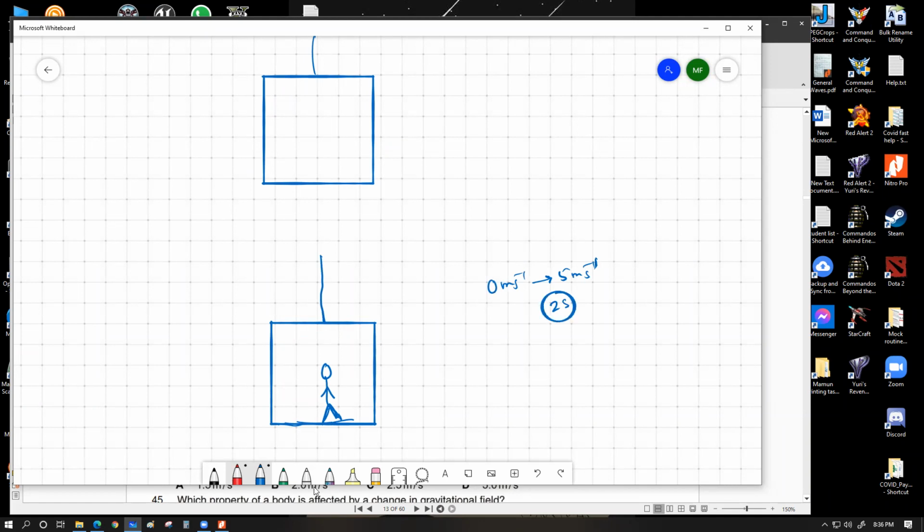To achieve this, I need a bit of an upward acceleration. What will be that upward acceleration? 5 minus 0 divided by 2, that is 2.5 meter per second square acceleration.